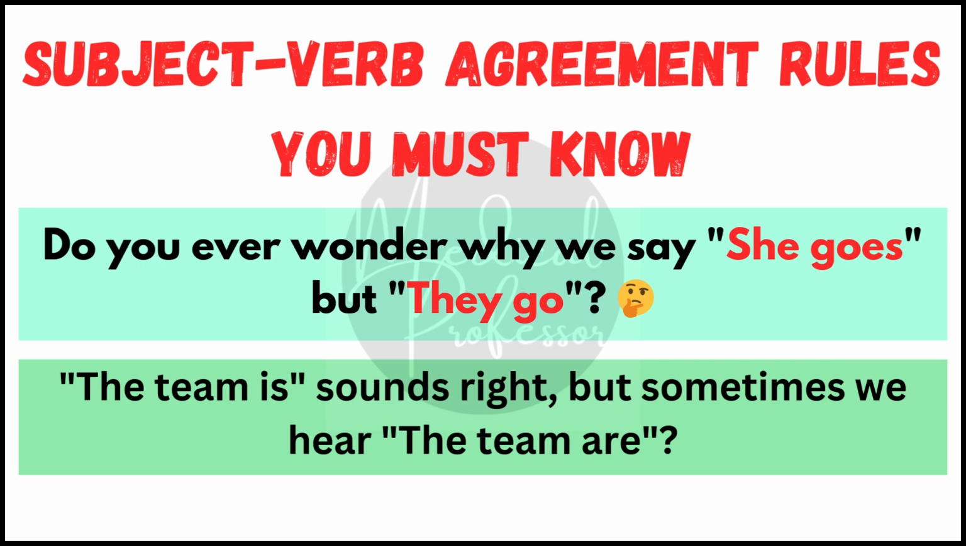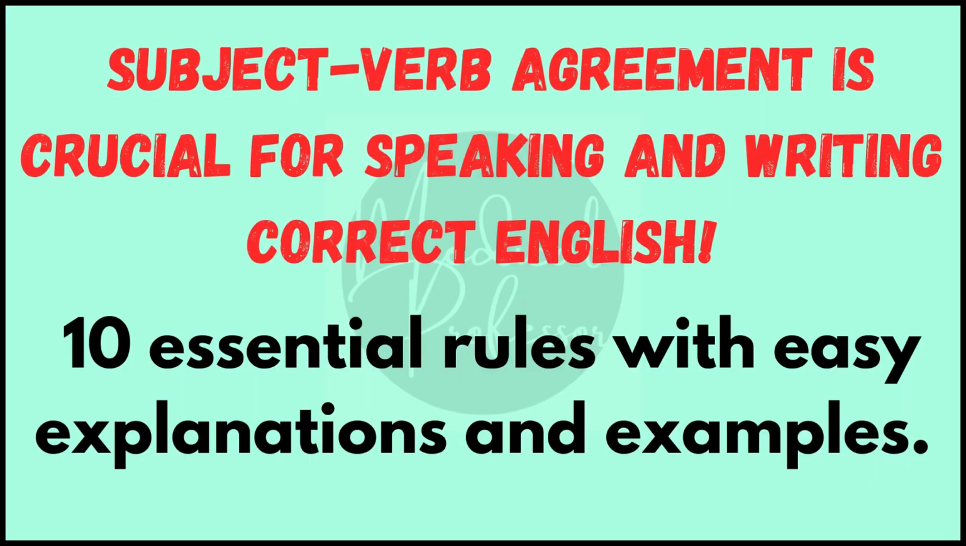Do you wonder why we say "she goes" but "they go," or why "the team is" sounds right but sometimes we hear "the team are"? Understanding subject verb agreement is crucial for speaking and writing correct English. Today we'll go through 10 essential rules with easy explanations and examples. Stay tuned for a quiz at the end to test your knowledge.